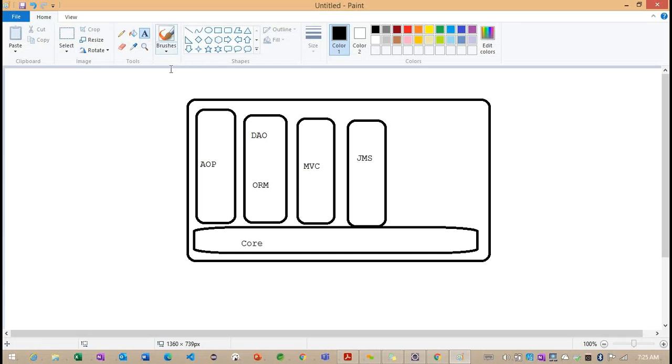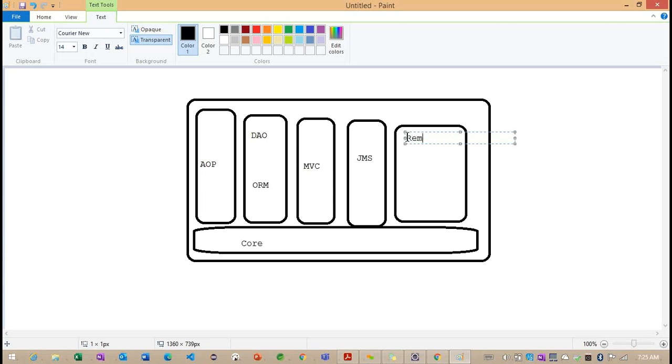Finally, we can work on the remote related module. Inside this remote related module, we can work on web related as well as remote related things. Everything comes under the remote related, like